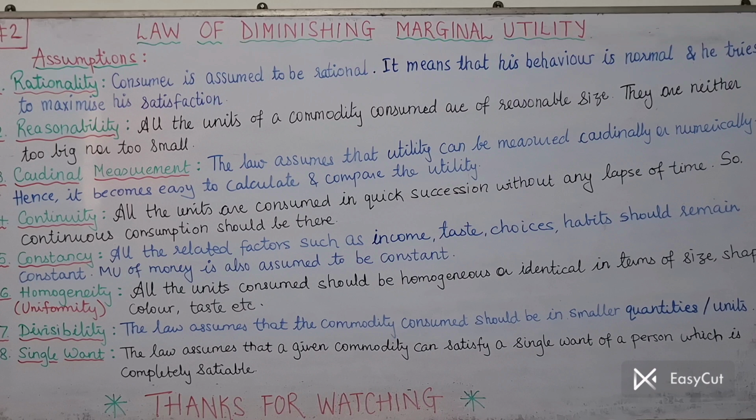Next is point number 6, the sixth assumption, homogeneity. See, the word homogeneous means uniform, that is same. So here it is assumed that all the units consumed should be homogeneous or identical, that means equal in terms of size, shape, color, taste, etc. It is assumed whatever consumption we are doing, whatever units we are considering, all the units should be of the same size, shape, color, taste, etc.